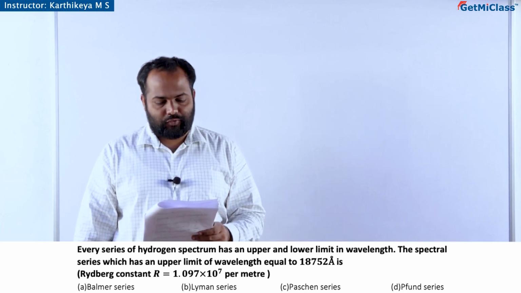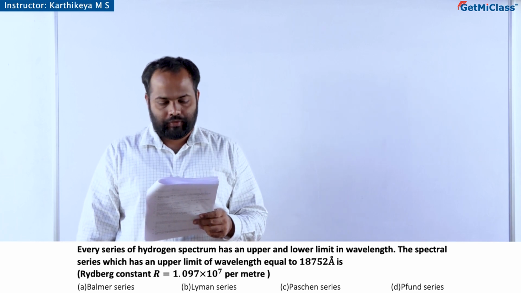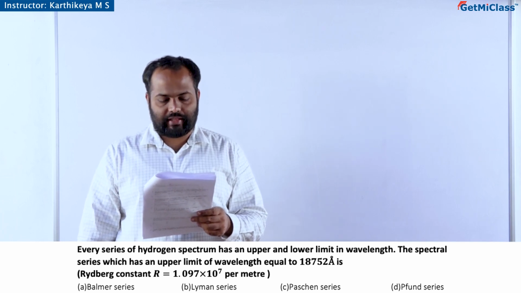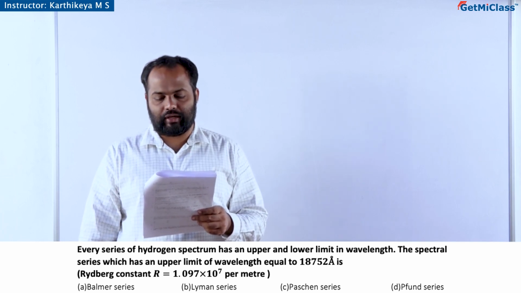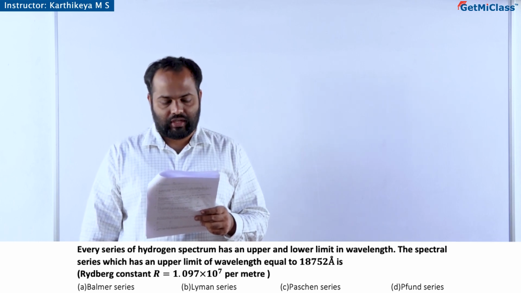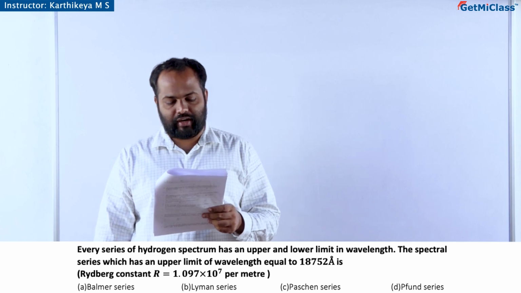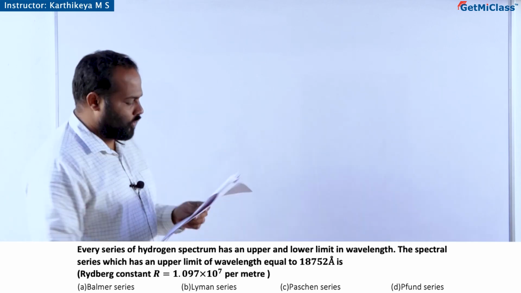Every series of the hydrogen spectrum has an upper and lower limit in wavelength. The spectral series which has an upper limit of wavelength equal to 18,752 angstrom is, where the Rydberg constant is given. Balmer, Lyman, Paschen and Pfund are the options. Now,